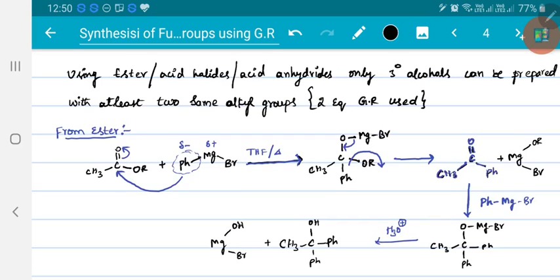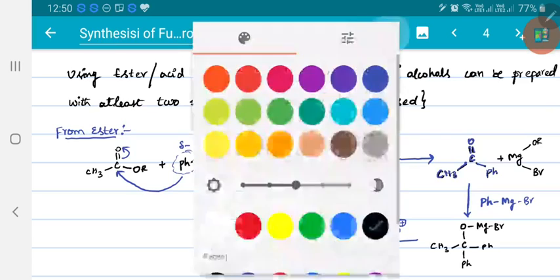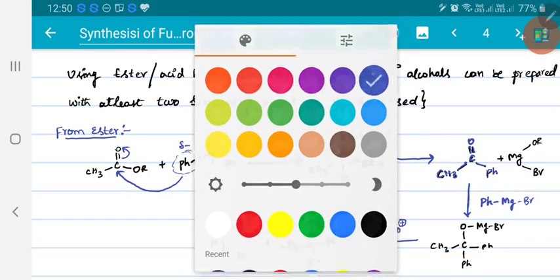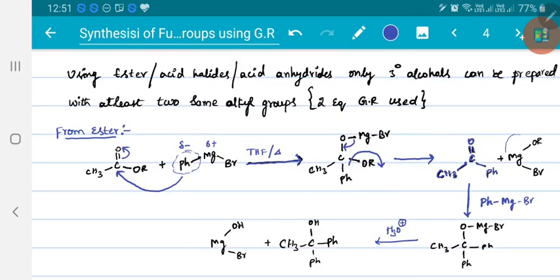So this is how the product is obtained. Now one more thing, when I do hydrolysis, this group which got separated here also can undergo hydrolysis. Now the obtained product is MgOH Br and ROH. You will get ROH plus MgOH Br. So that alcohol got separated.